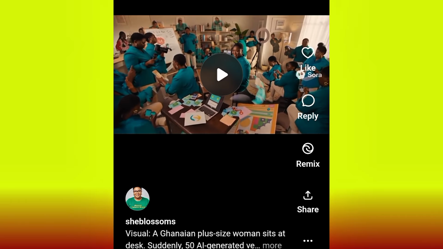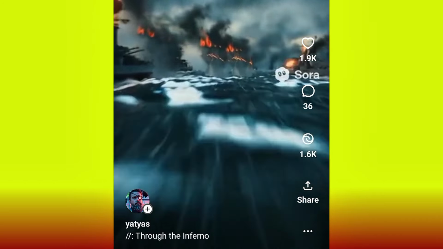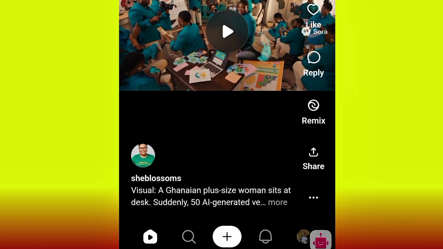One good thing I love about OpenAI Sora 2 is that the video quality is top notch. And another thing I love is that I can actually convert other people's videos to my own. Like this video, I can just remix it, see the prompt, and convert it directly to my own video with just a simple click.